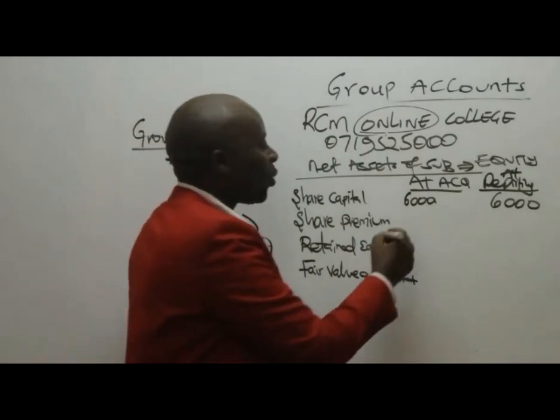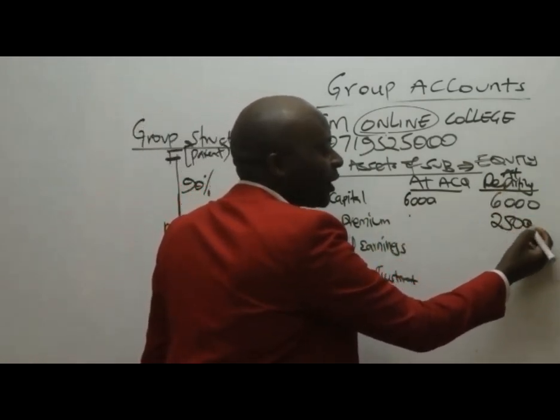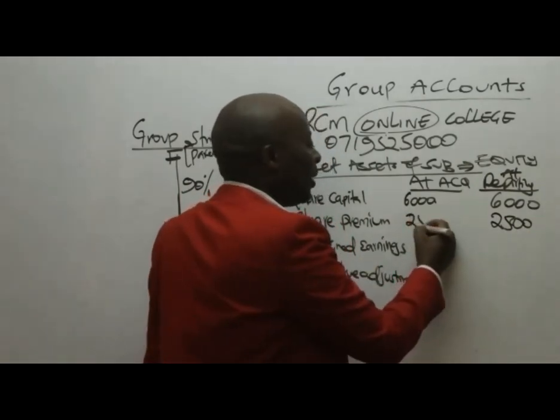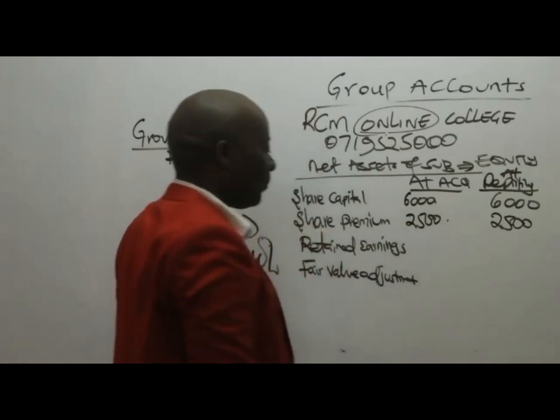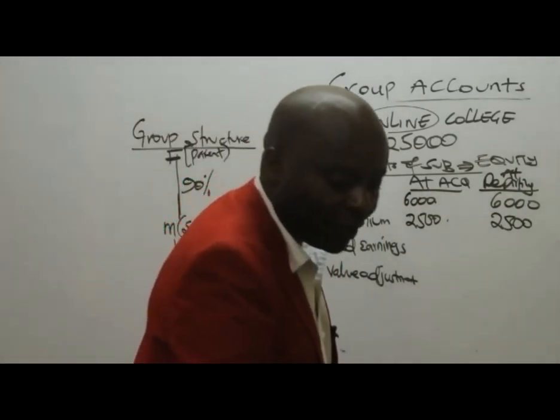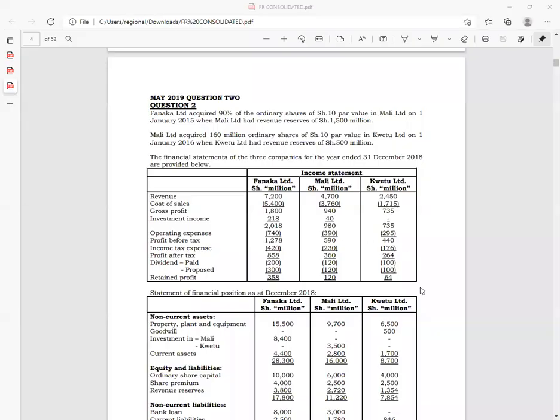The same case applies with the share premium. Share premium at reporting is 2,500. The one given in the financial statement is at reporting, so automatically the same will be applicable at acquisition. Retained earnings, you have to be very careful with. What we have here is at reporting.